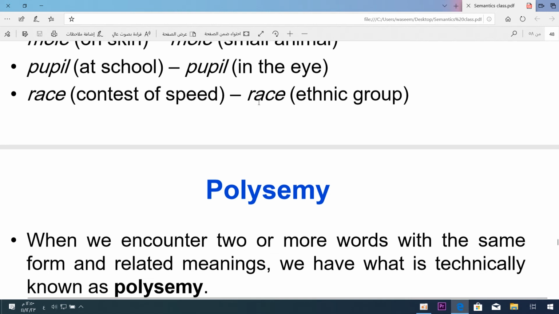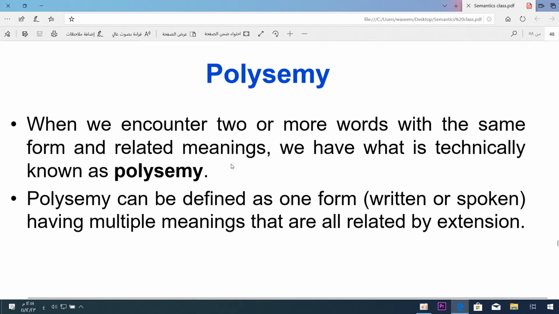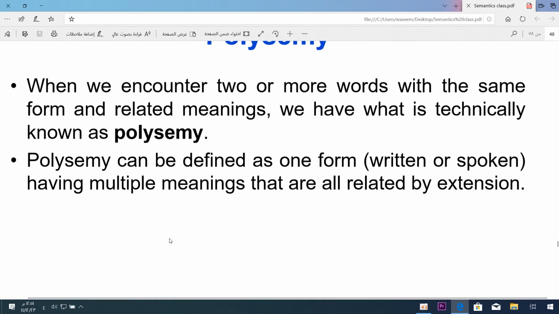Now we move to polysemy. When we encounter two or more words with the same form and related meanings, we have what is technically known as polysemy. Put simply, a polysemy is a word having several related meanings. In Arabic we say the eye of a person, the eye of water, the eye of the moon. But also eye can mean an official, or a spy. Okay, etc.